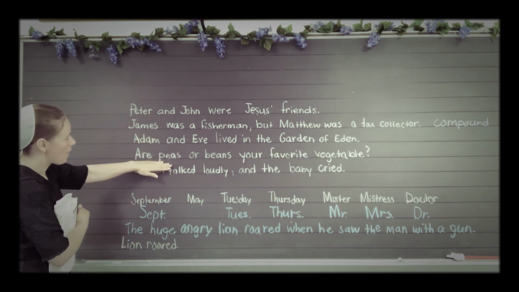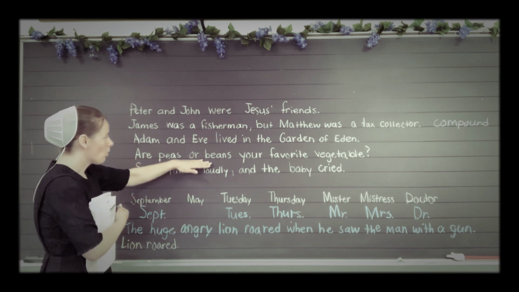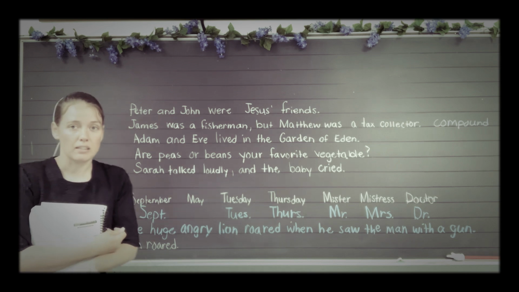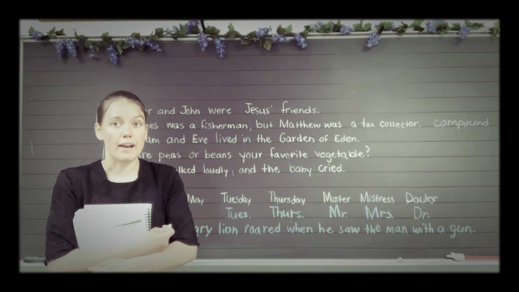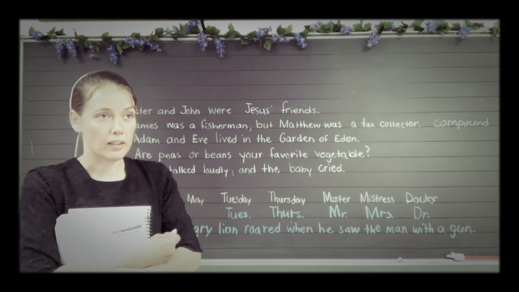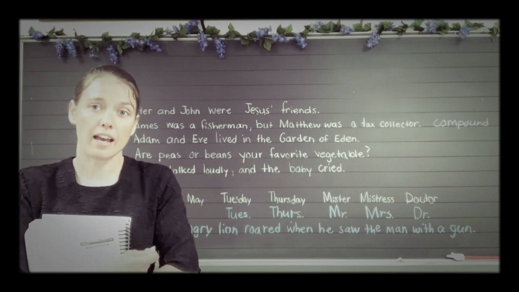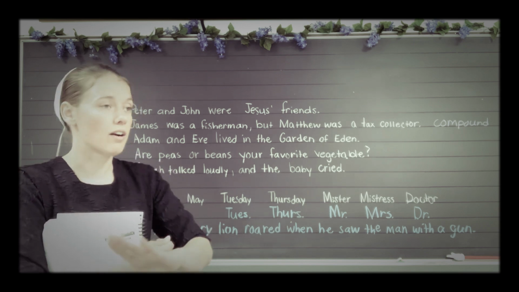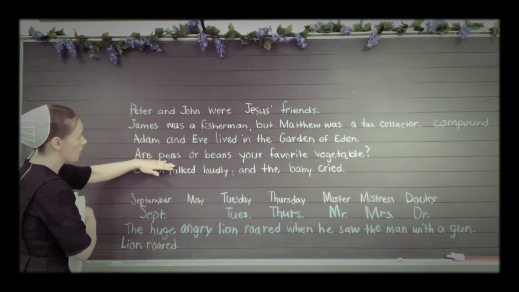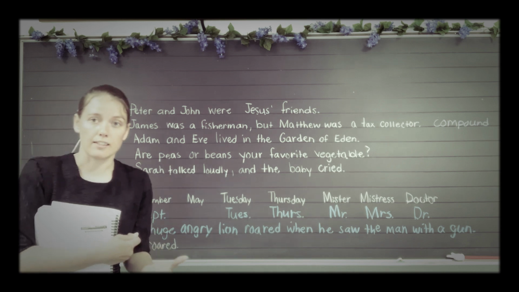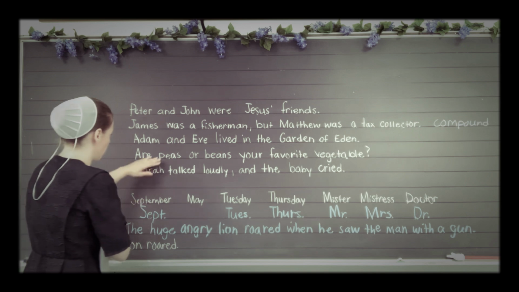Let's look at this example. Are peas or beans your favorite vegetable? Here is the word or, and you have are peas before or. Now, are peas, is that a complete sentence? Not really. It has a noun and a verb in it, but they are not in the right order. If you would have are peas by itself, that is not a sentence by itself in that order. So that would not be a compound sentence.